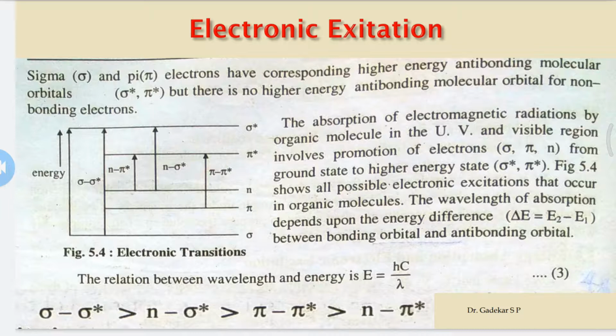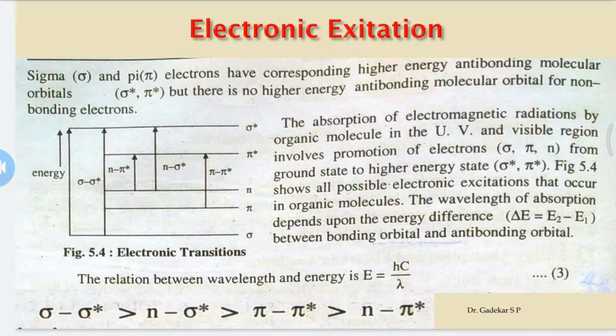So now, the arrangement in order. First, the relation between wavelength and energy, which we discussed in the last lecture. E is equal to h c divided by lambda, where E is energy, h is the Planck constant, c is the speed of light, and lambda is the wavelength.